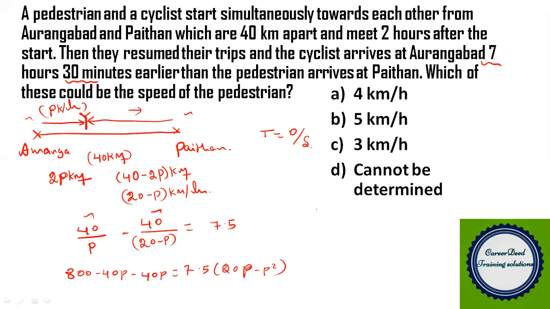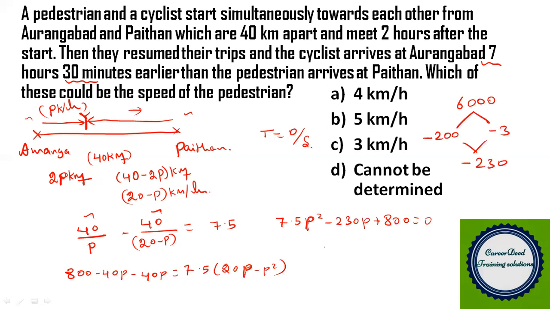While solving this, we get 7.5p square minus 230p plus 800 equal to 0. Now you have an equation, right? Now when you solve it, 7.5 into 800, you get 6,000. While multiplying, you have to get 6,000. While adding, you have to get minus 230. So it's simple. Minus 200 into minus 3, you get minus 6,000.